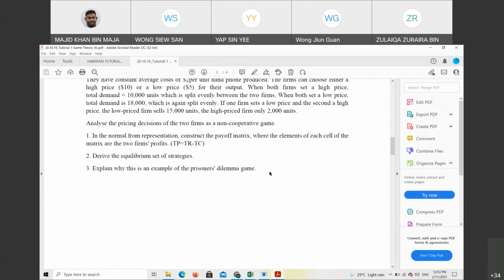I don't want to call names. Why is this an example of a prisoner's dilemma game? Do you remember what the prisoner's dilemma is? Anyone? Or do you think 5 ringgit is too small for all of you? If not, I'm going to call someone.